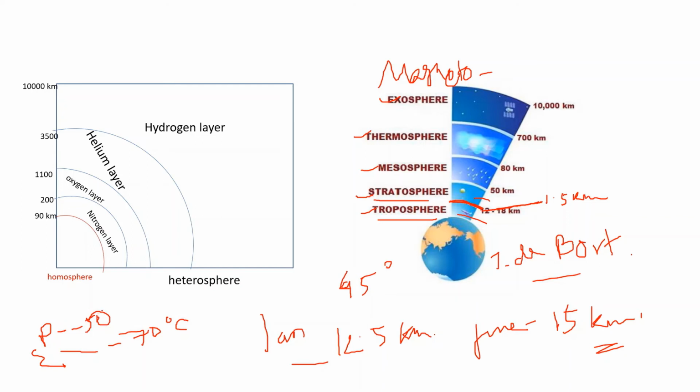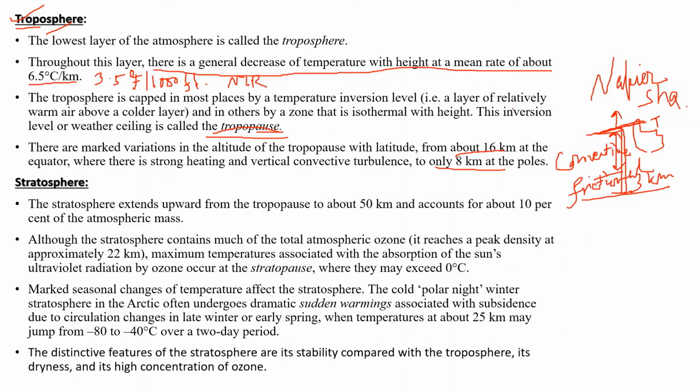It happens because we have already come to know that the height of troposphere is maximum in equatorial region, that is 16 kilometers from Earth's surface, and in the polar region it is 8 kilometers from the Earth's surface.